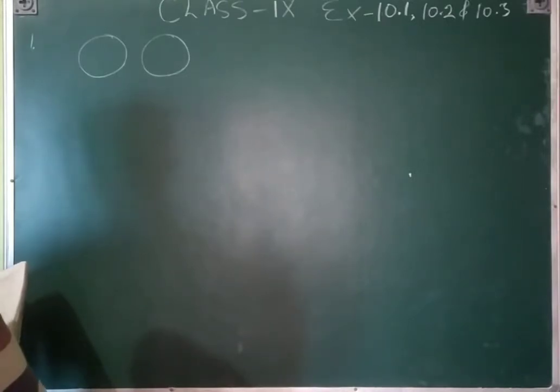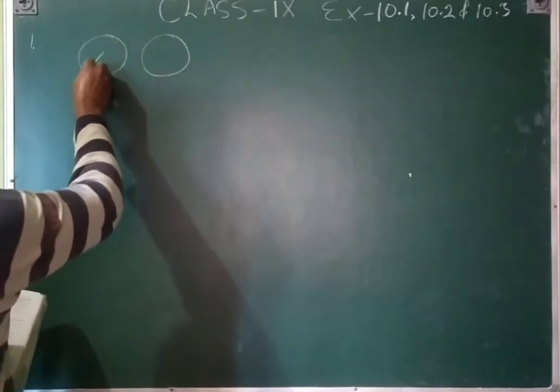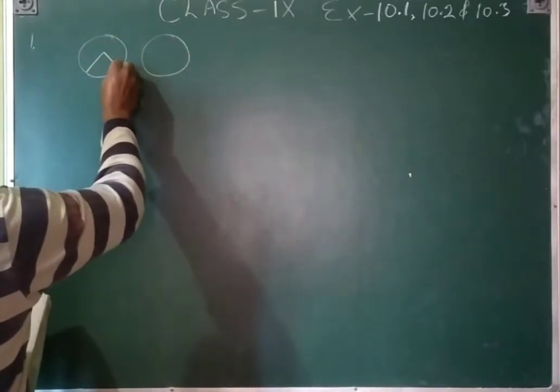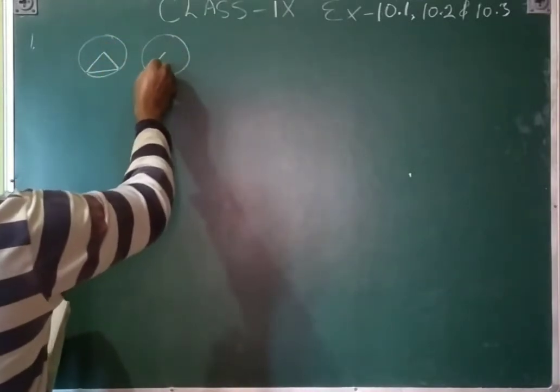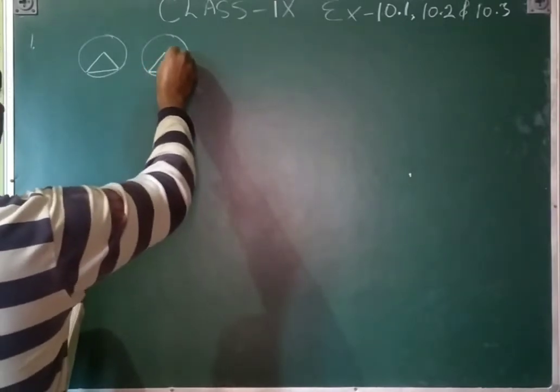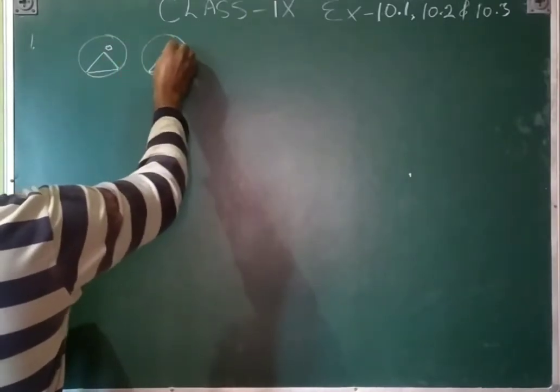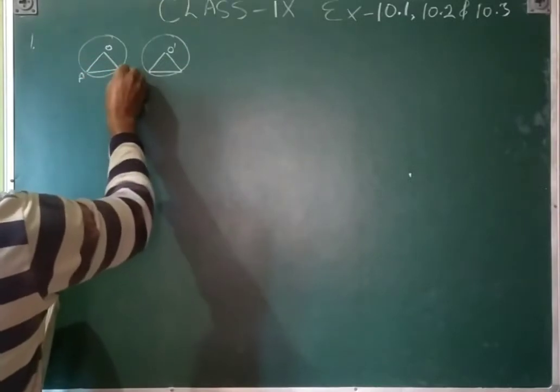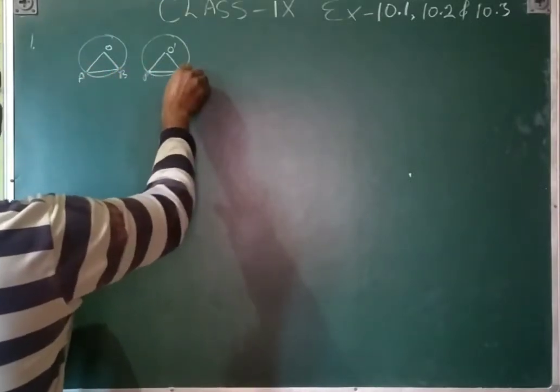That means we will prove that equal chords of congruent circles subtend equal angles. So this is the equal chord. That is O dash, A, B, P, Q.